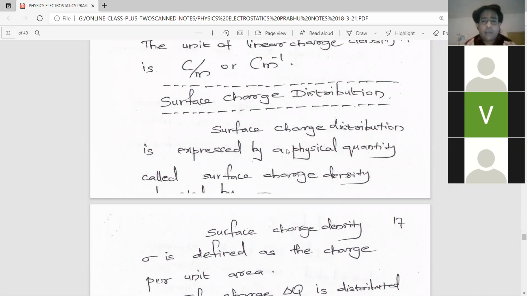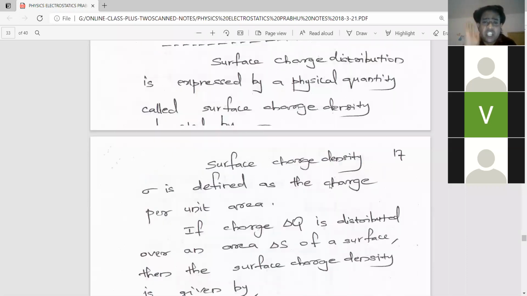So surface charge distribution, I already told you. Surface charge distribution means the charge distributed on a surface. Charge distributed on a metallic surface is an example of surface charge distribution. And that surface charge distribution is expressed by using a physical quantity called surface charge density, and it is denoted by the symbol